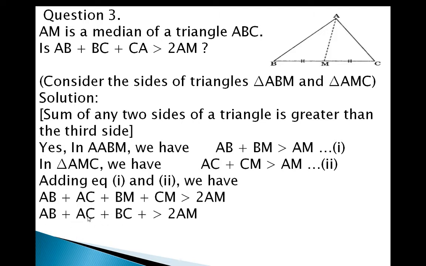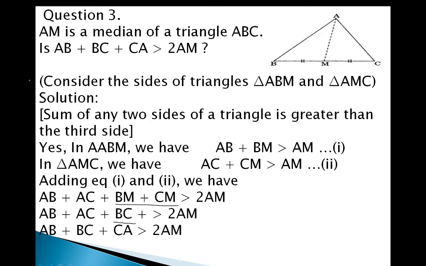So look at here, AB plus AC, BM and CM. In this you can see BM plus CM, when we join these two line segments together, we get side BC. So instead of this we can write here BC. Okay, the next one is AB plus BC plus CA. Now we are arranging here the correct order of the names of the triangles, which is greater than 2